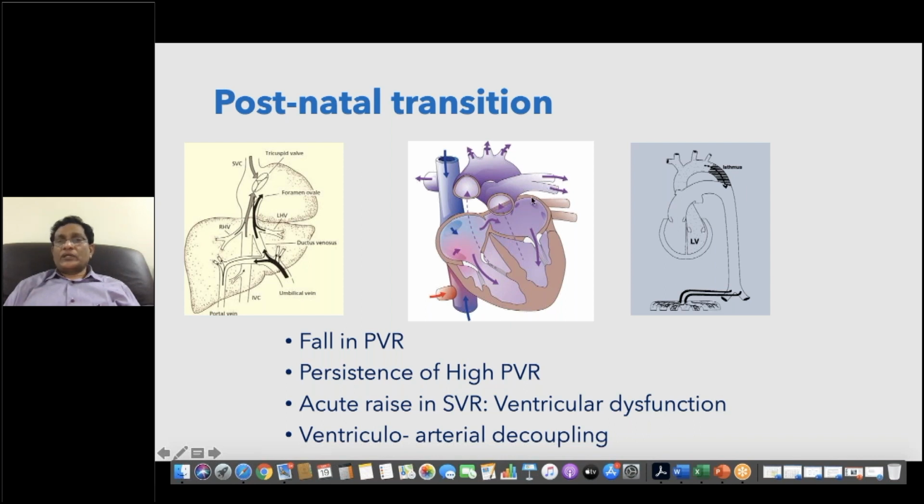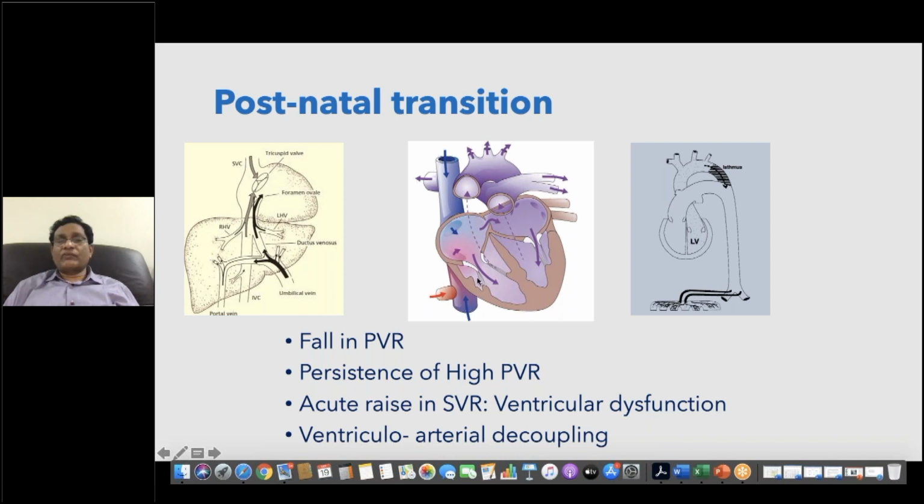Imagine a scenario where the pulmonary vascular resistance doesn't fall, or there is an obstruction to the RVOT. You will have a stress in the right ventricle. The right ventricle faces acute stress, so the baby will go into right heart failure.